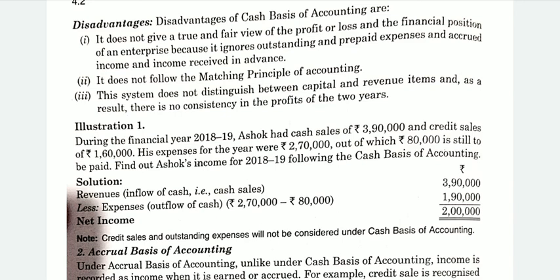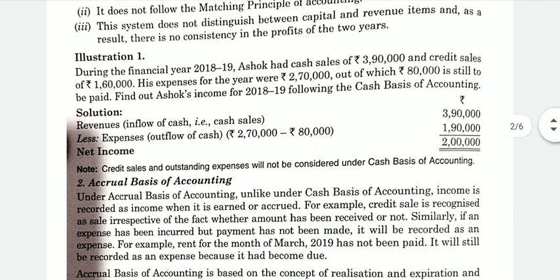So what will be our income? Because we have not recorded the credit sale and we have not even recorded the outstanding expenses, only on the basis of cash transactions, our net income will be 2 lakh, which is not a correct or true and fair view of the profit or loss of the financial position of any enterprise.